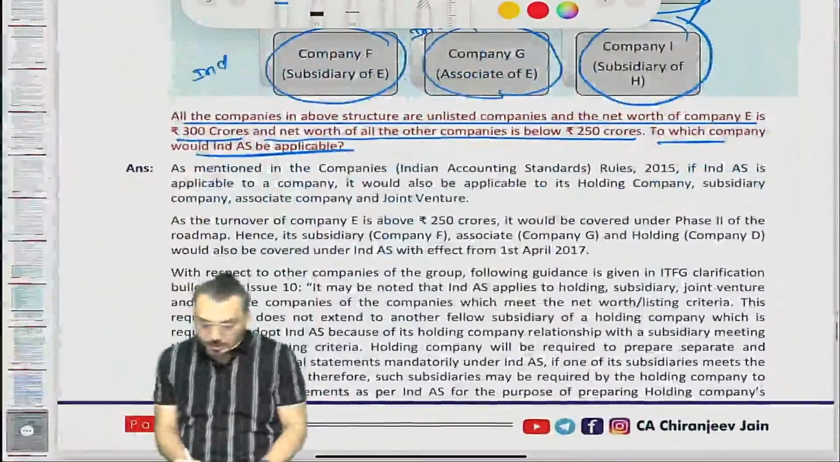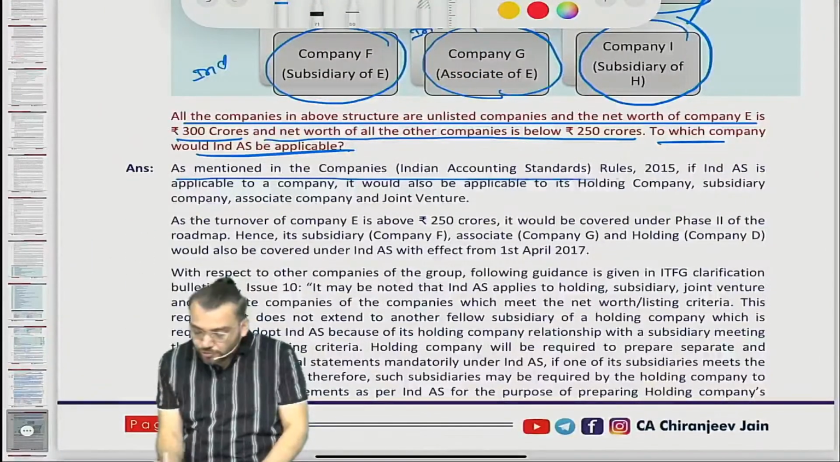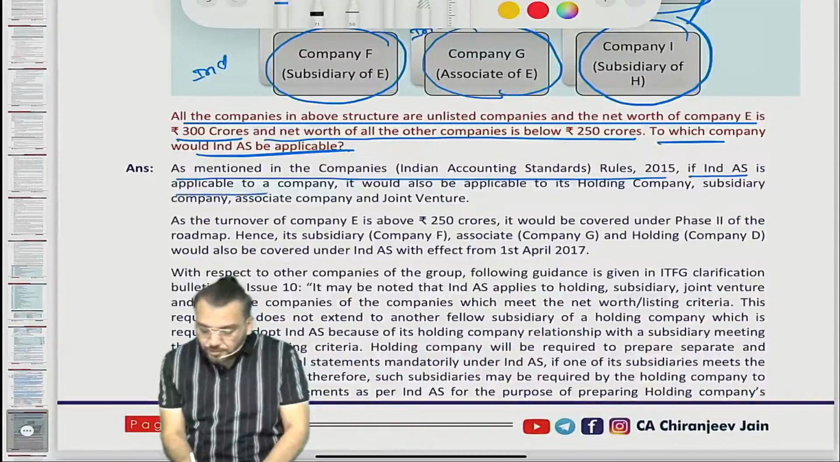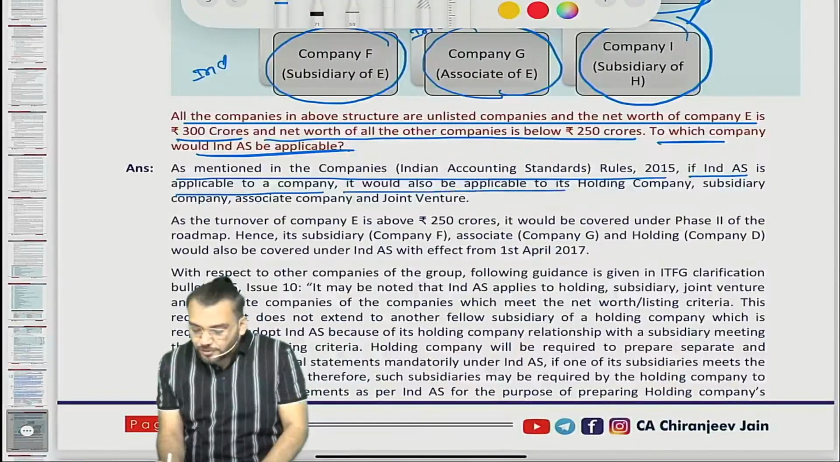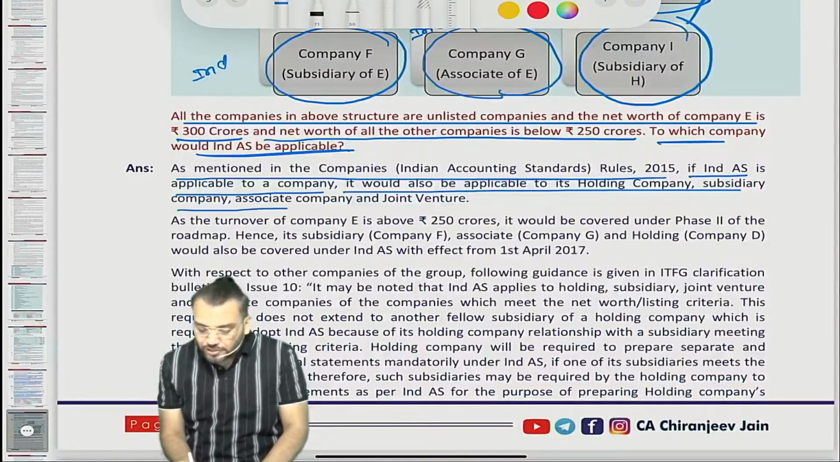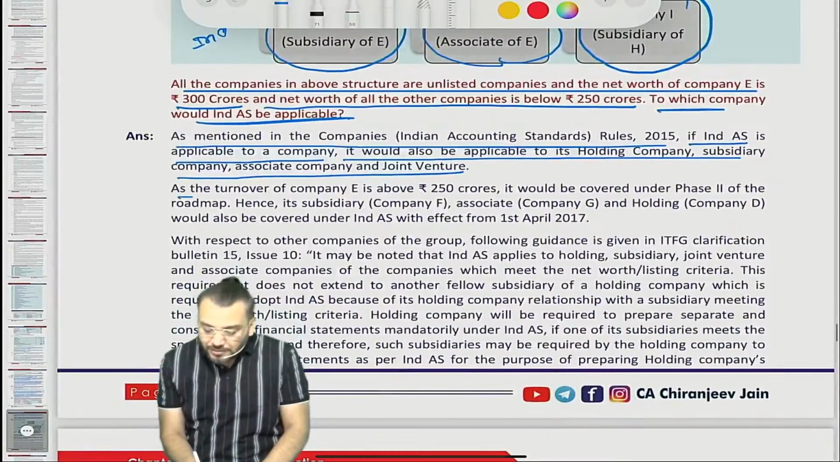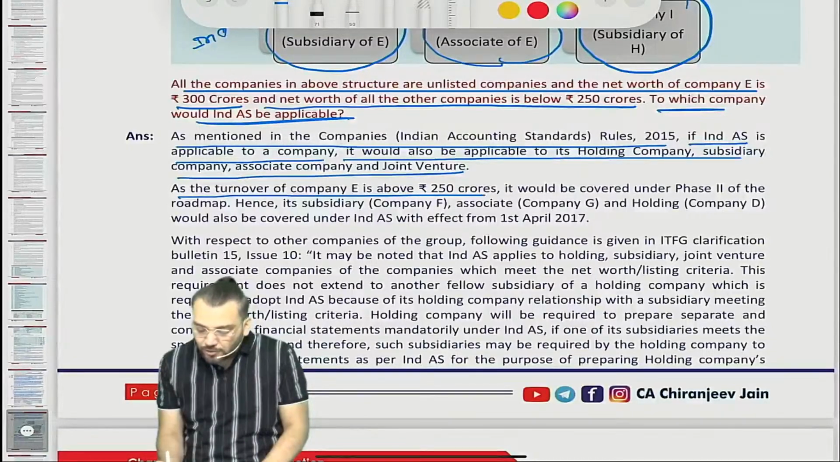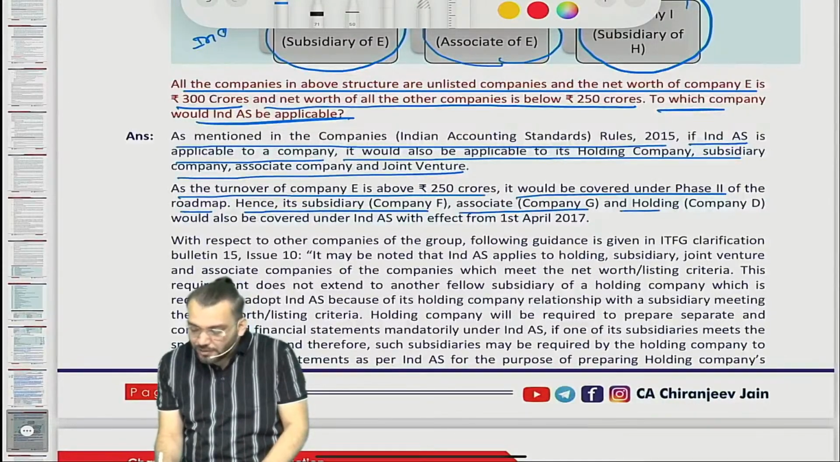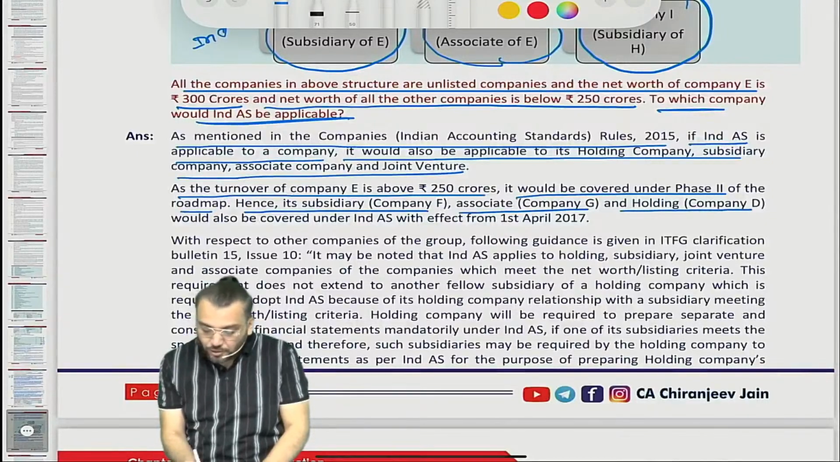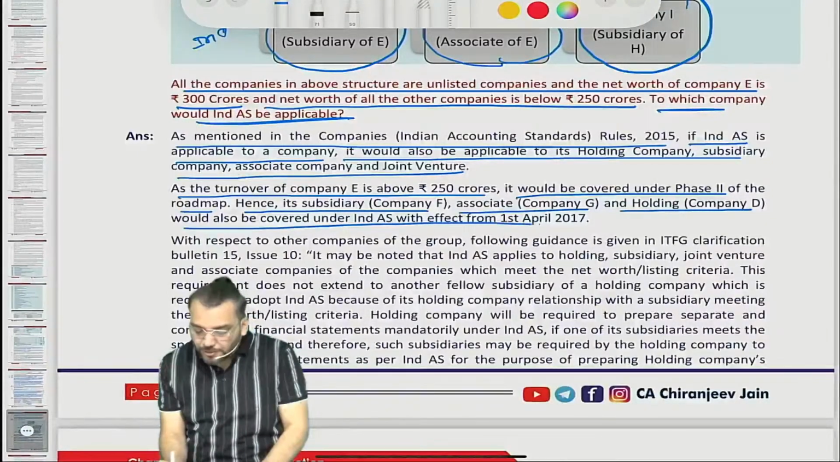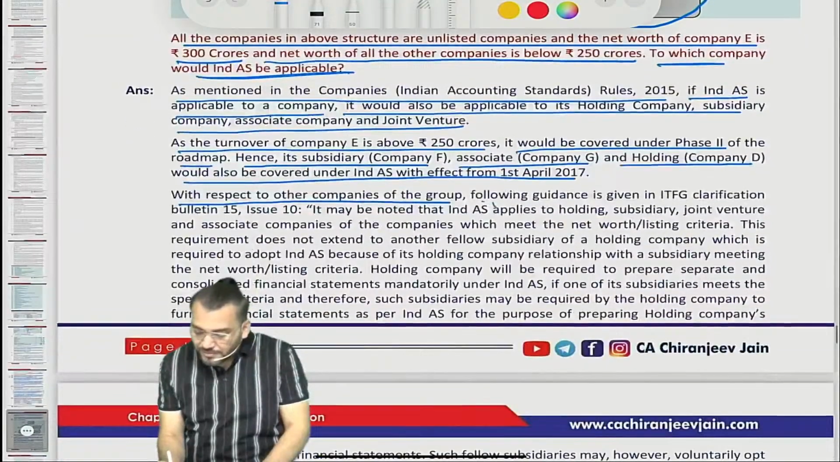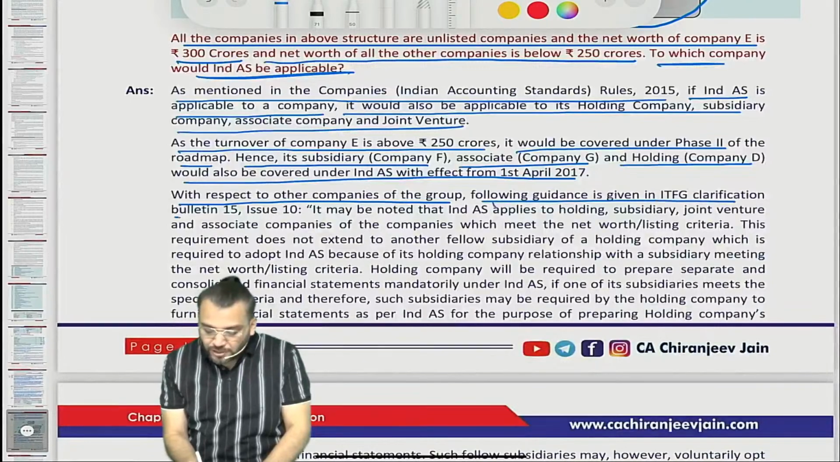What is the answer given? As mentioned in the Companies Rules 2015, if Ind AS is applicable to a company, it would also be applicable to their holding company, subsidiary company, associate company, and joint venture. As the turnover of the company is above 250 crore, it would be covered under Phase 2 of the roadmap. Hence, its subsidiary company F, associate company G, and holding company D would also be covered under Ind AS from 1st April 2017. With respect to other companies of the group, the following guidance is given in ITFG clarification bulletin number 15, issue number 10.